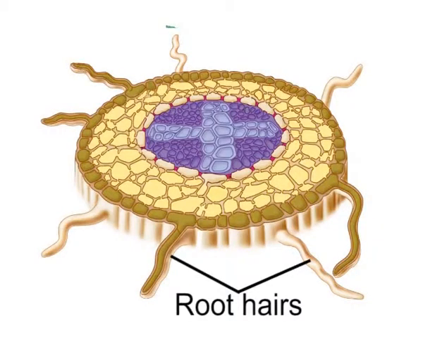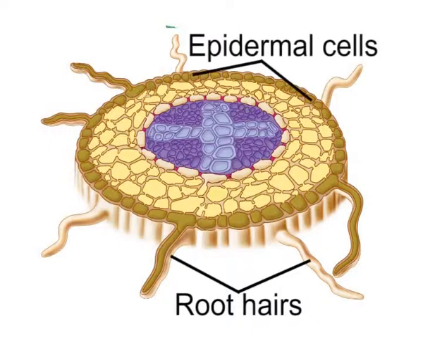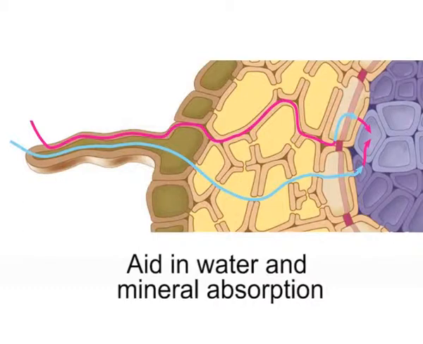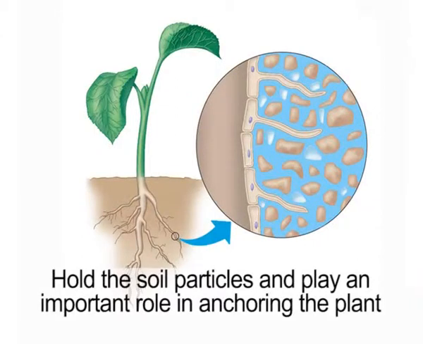Root hairs. A root hair is a tubular outgrowth of root epidermal cells of vascular plants. They are found only in the region of maturation of the root. Root hairs are usually one cell thick and therefore very fragile. Root hairs aid in water and mineral absorption. They also hold the soil particles and play an important role in anchoring the plant.